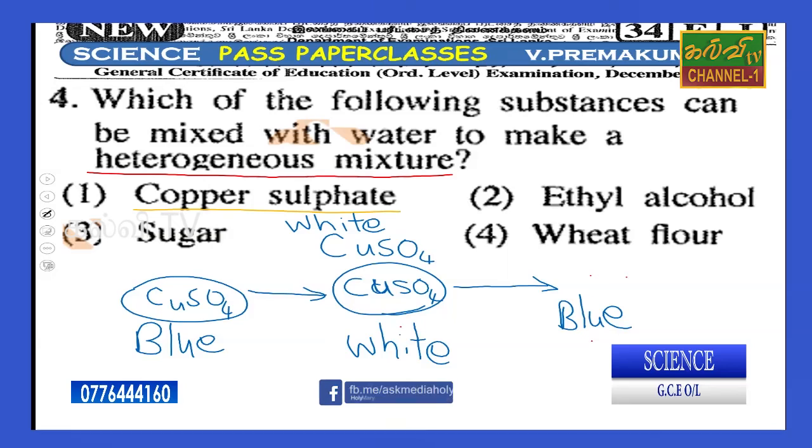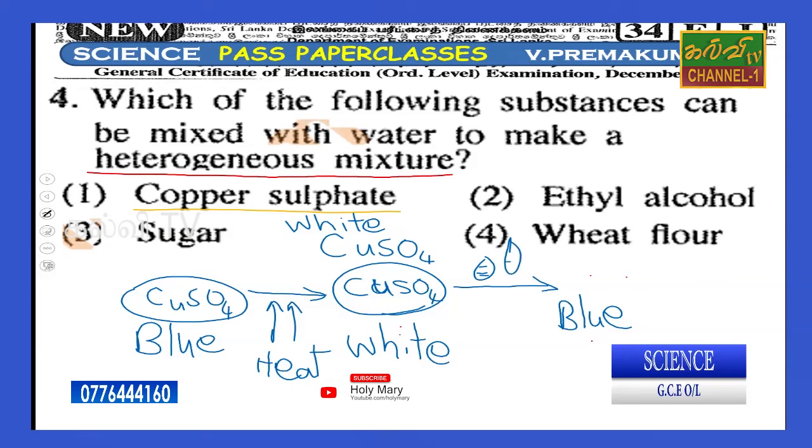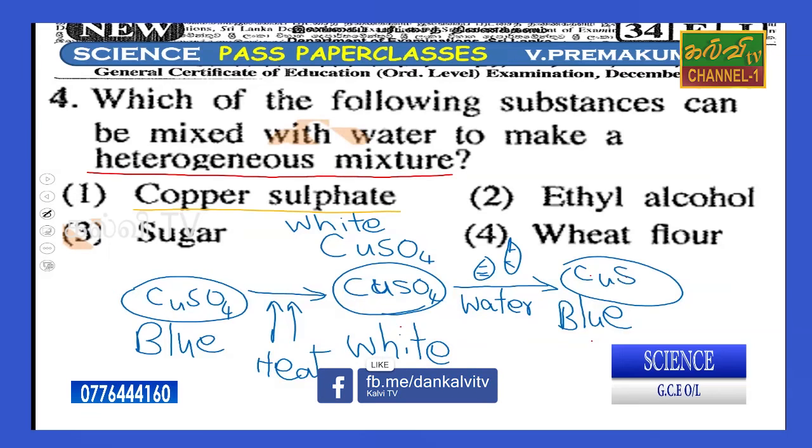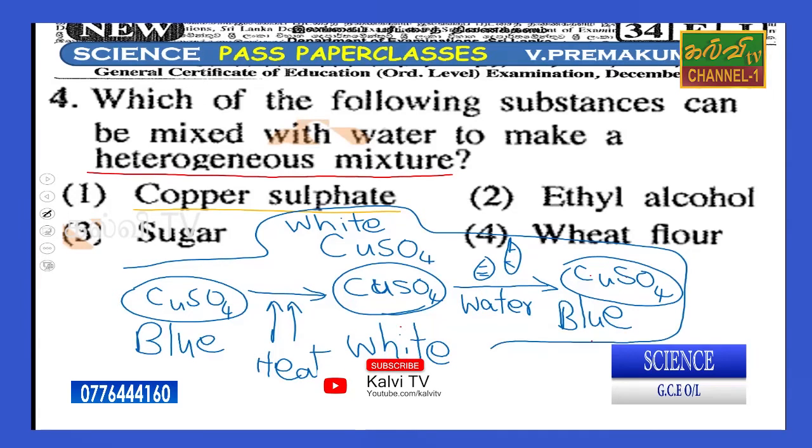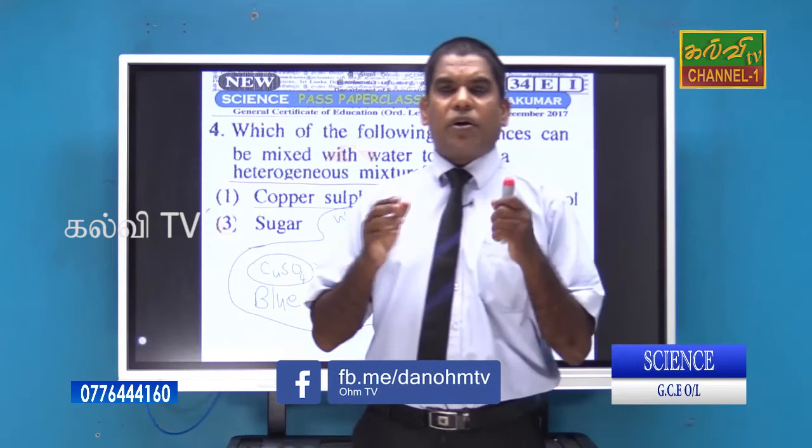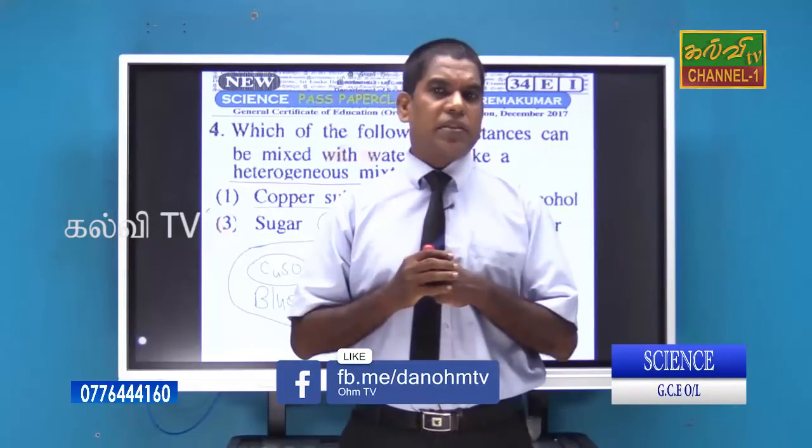But when you add water droplets, it turns to blue copper sulfate again. Therefore we use copper sulfate as an identification test for water. Normally copper sulfate is available in a blue color at room temperature.